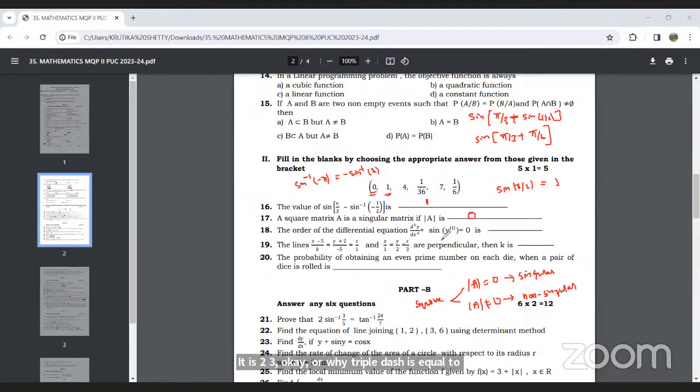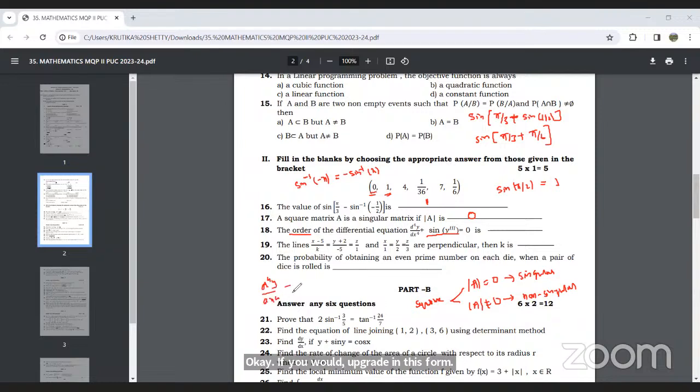Now in this example, this differential equation is not a polynomial equation in the derivatives, and since it is not a polynomial equation, the order is not defined in this case. But the answer is not given here, so sometimes there will be a printing mistake. If the same question would have occurred in this form, d raised to 4y upon what?